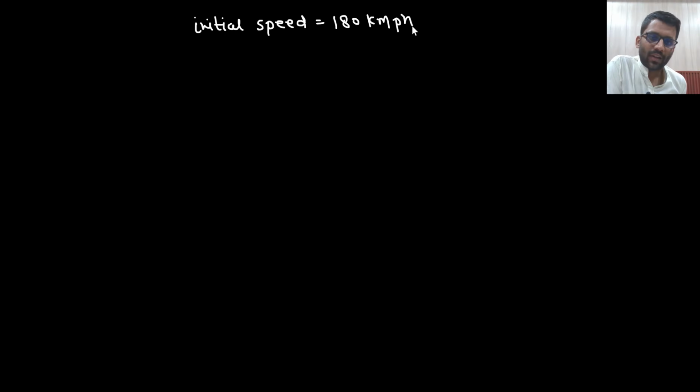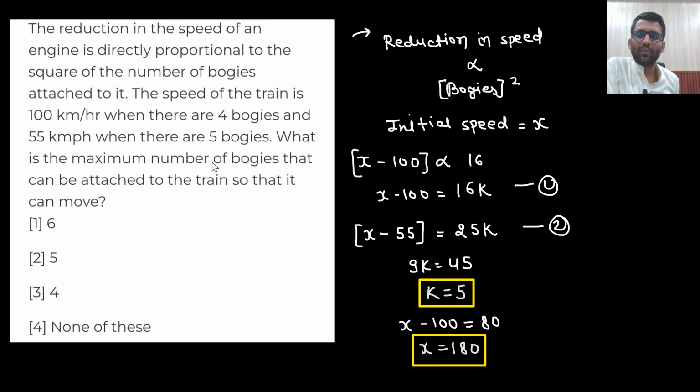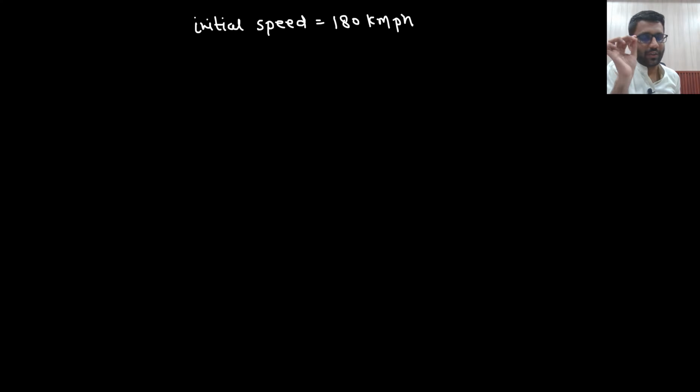Okay, so initial speed was 180 kmph, right? Now I don't want the train to move. What is the maximum number of bogies that can be attached so that the train can move? So we have to find that threshold. We need to find when the train will not move.